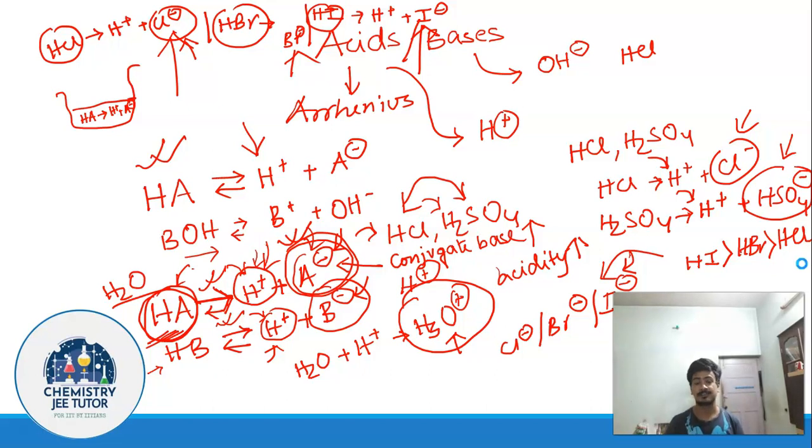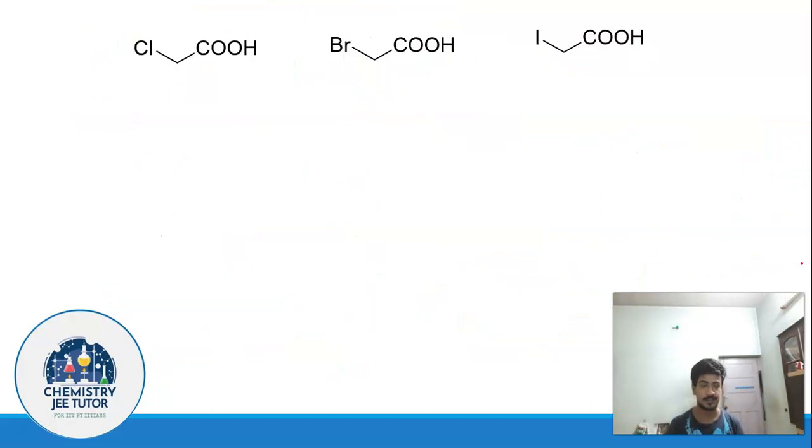Now let us look into some examples, and then things will be very clear. Now, if you have been told to compare the acidity of these three compounds, all of these are carboxylic acids, one with a chloro substitution, one with a bromo substitution and one with an iodo substitution. Now you have been told to say which one is a stronger acid. How are you going to approach questions like this?